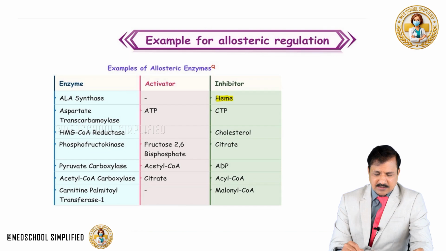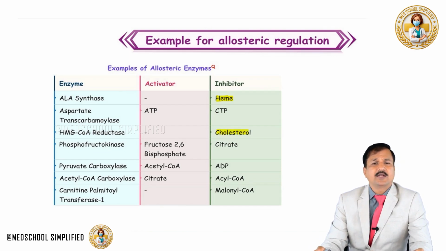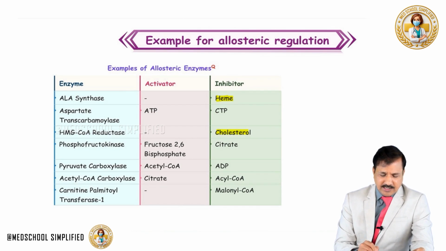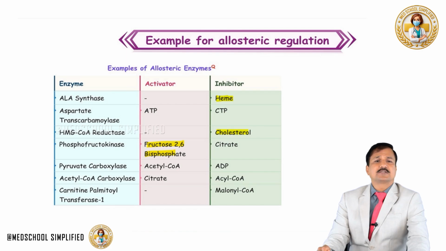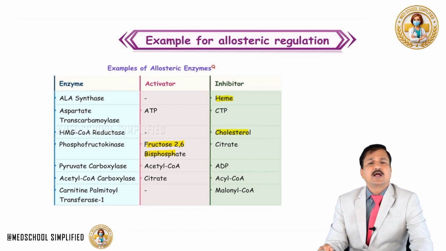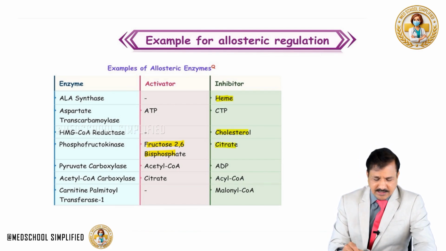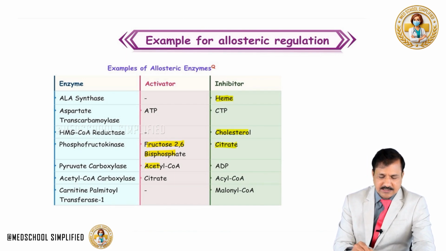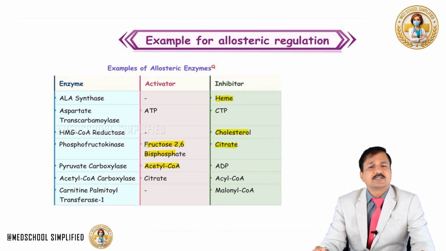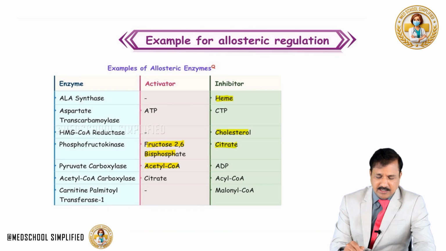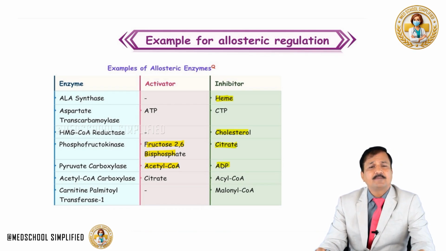HMG-CoA reductase, negative allosteric modulator is the end product, that is cholesterol. Phosphofructokinase enzyme, fructose 2,6-bisphosphate is the positive allosteric modulator and the negative allosteric modulator is citrate. Pyruvate carboxylase, positive allosteric modulator is acetyl-CoA and the negative allosteric modulator is ADP.